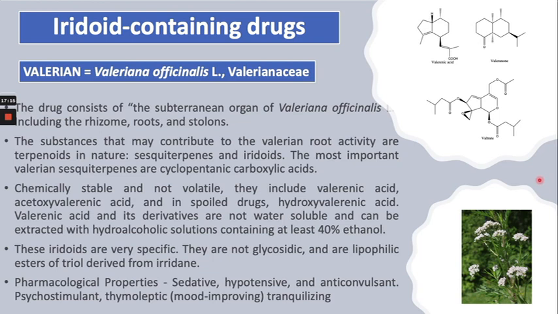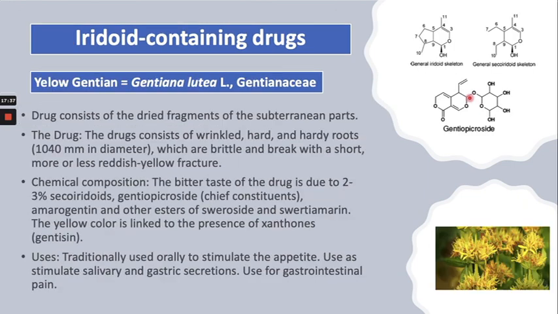There are some iridoids that are not in glycosidic form, and some are aglycone iridoids. The pharmacological activities of these types of compounds are sedative effect, hypotensive, and anticonvulsant activity.